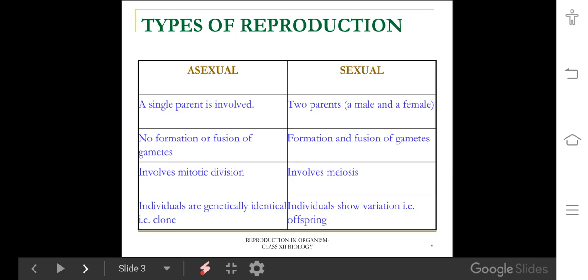In the sexual mode of reproduction, either two parents or one parent is involved. When the parent is bisexual, only one parent is enough for sexual reproduction. In sexual reproduction, formation and fusion of gametes is involved, along with meiosis cell division, and individuals show variation because of meiosis. That variation is helpful for evolution.